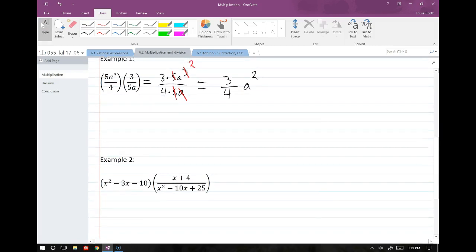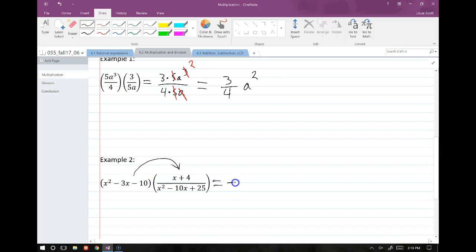Now we have something like this. So when I see this guy, I say, I don't want to multiply that. I'm guessing you guys feel the same thing. So before we start all our crazy multiplication, we're going to factor all these polynomials out, and we're going to see if we can cancel anything. Otherwise, we would have to multiply this entire polynomial by this x plus 4. Then we'd factor everything and try and cancel. We don't want to do that, so we're going to do it beforehand.